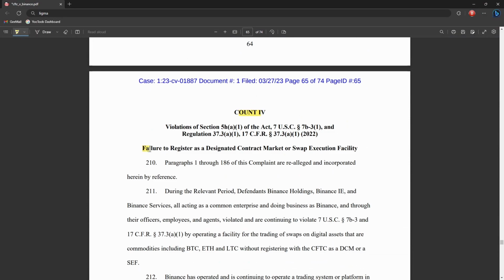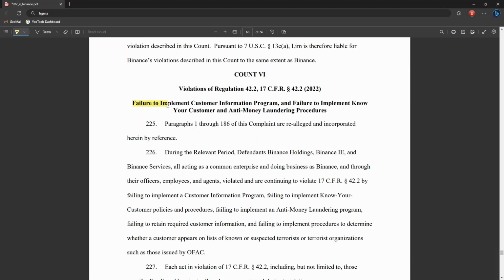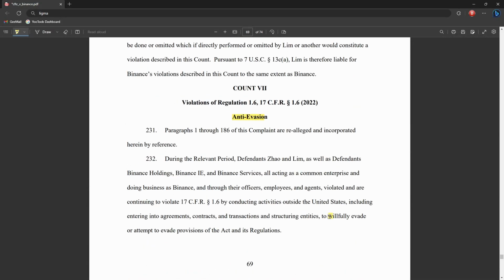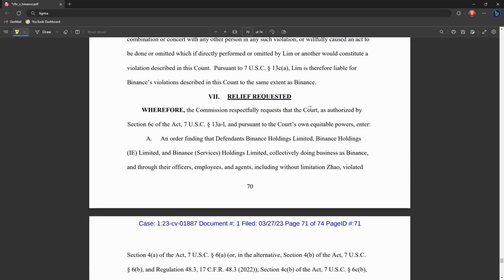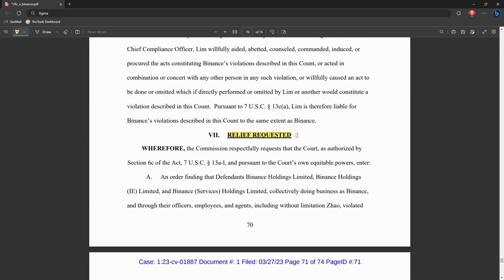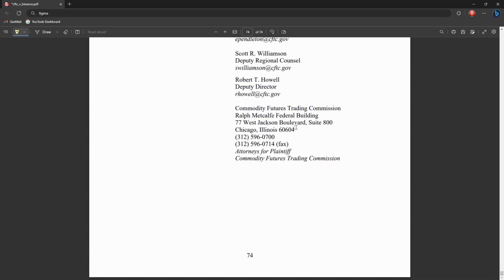Count 4, failure to register as a designated contract market or swap execution facility, which is basically just another failure to register, failure to implement customer information program, and a failure to implement KYC and anti-money laundering procedures. Not so great. Anti-evasion, basically trying to willfully evade or attempt to evade the provisions of the Act and regulations, and basically goes on with a bit more waffle. And the final part, relief requested, basically saying, please US court, let us sue Binance. And that's the end of this exciting document.